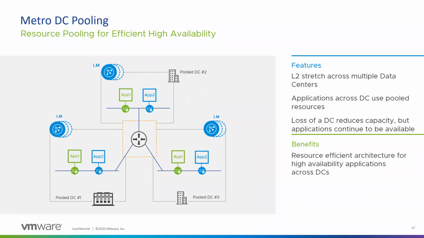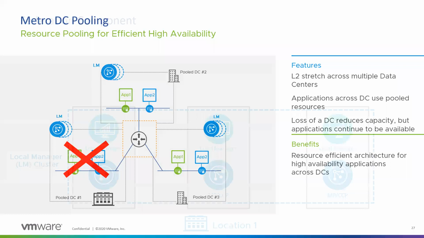Another use case is where you have applications deployed across different data centers, and you are not using them in an active standby, you're just using them all as a pool of resources, and wherever the application can run. Since the applications follow a standard policy, if any one of the sites or locations goes down, it's just one less pool of resources available to you, but the configuration is the same and you can manage it all from one location.